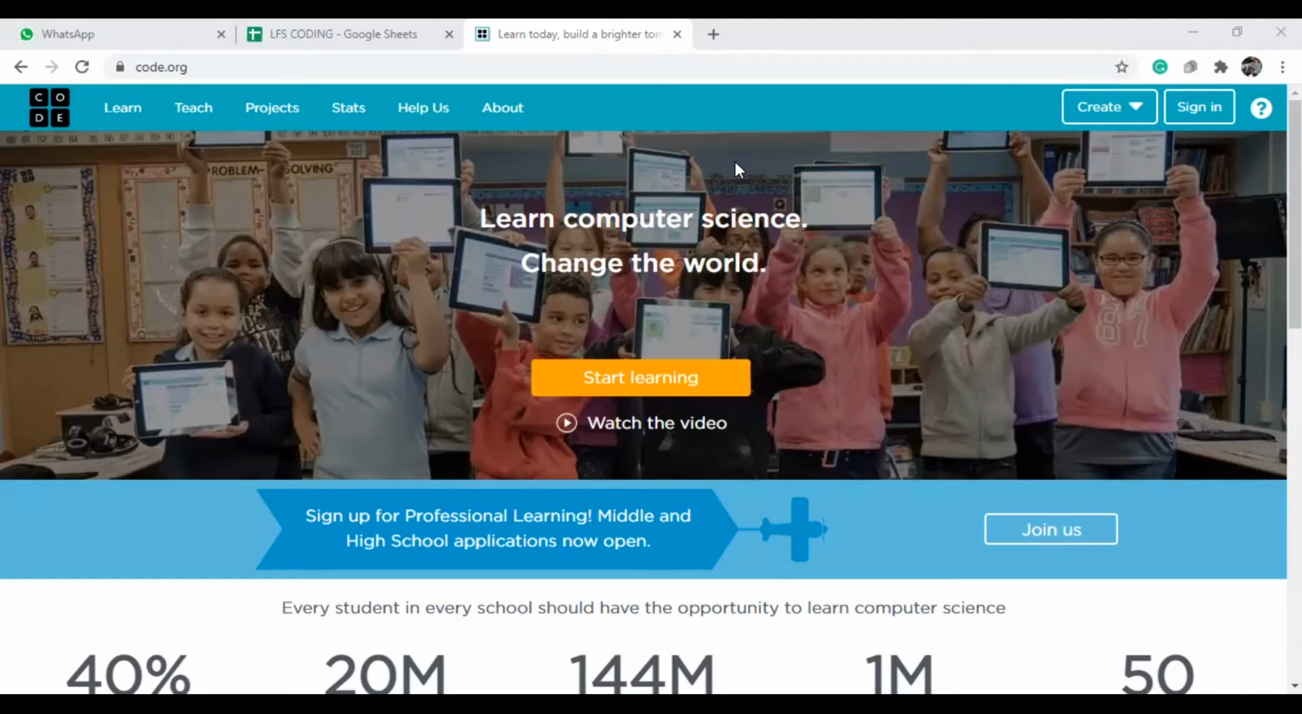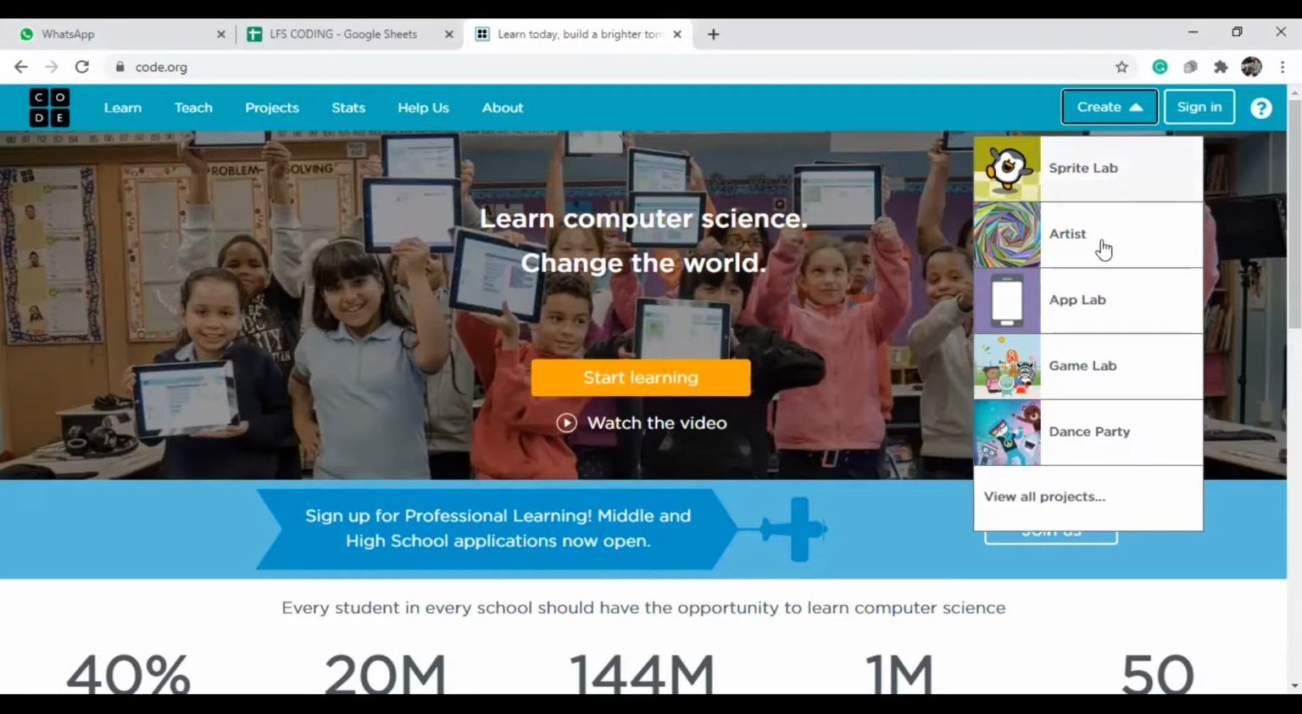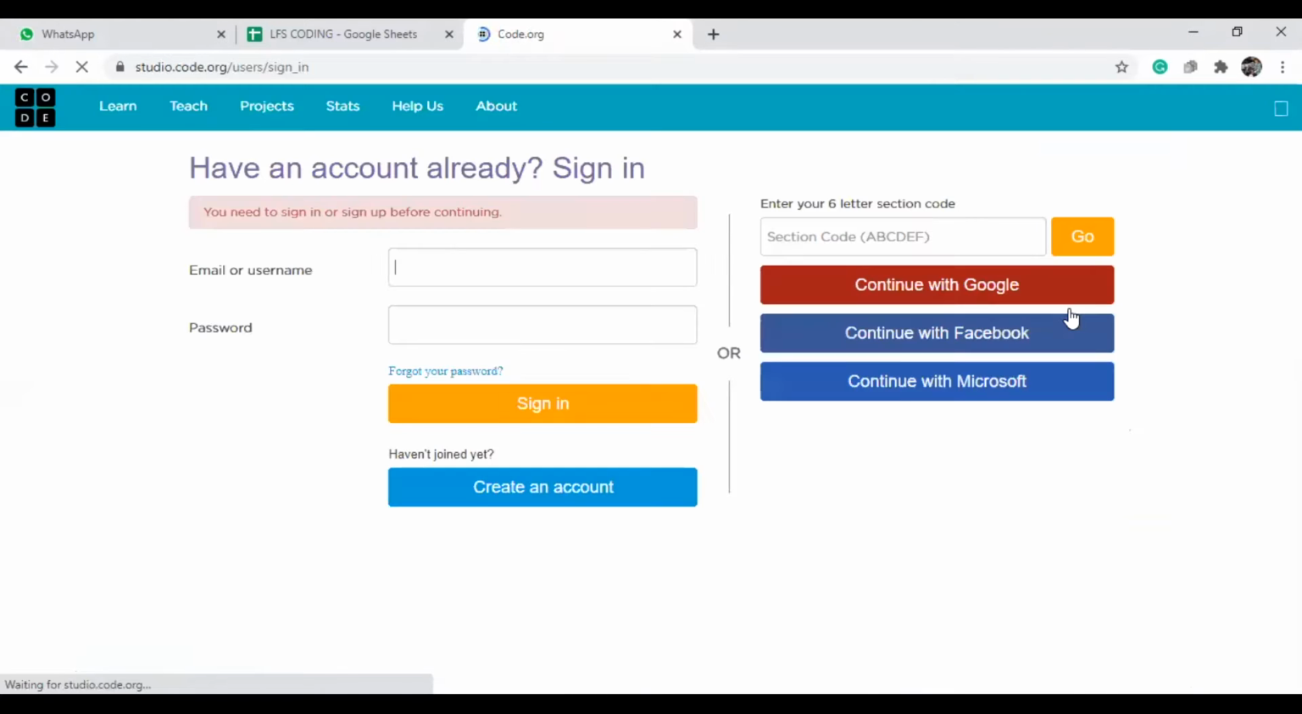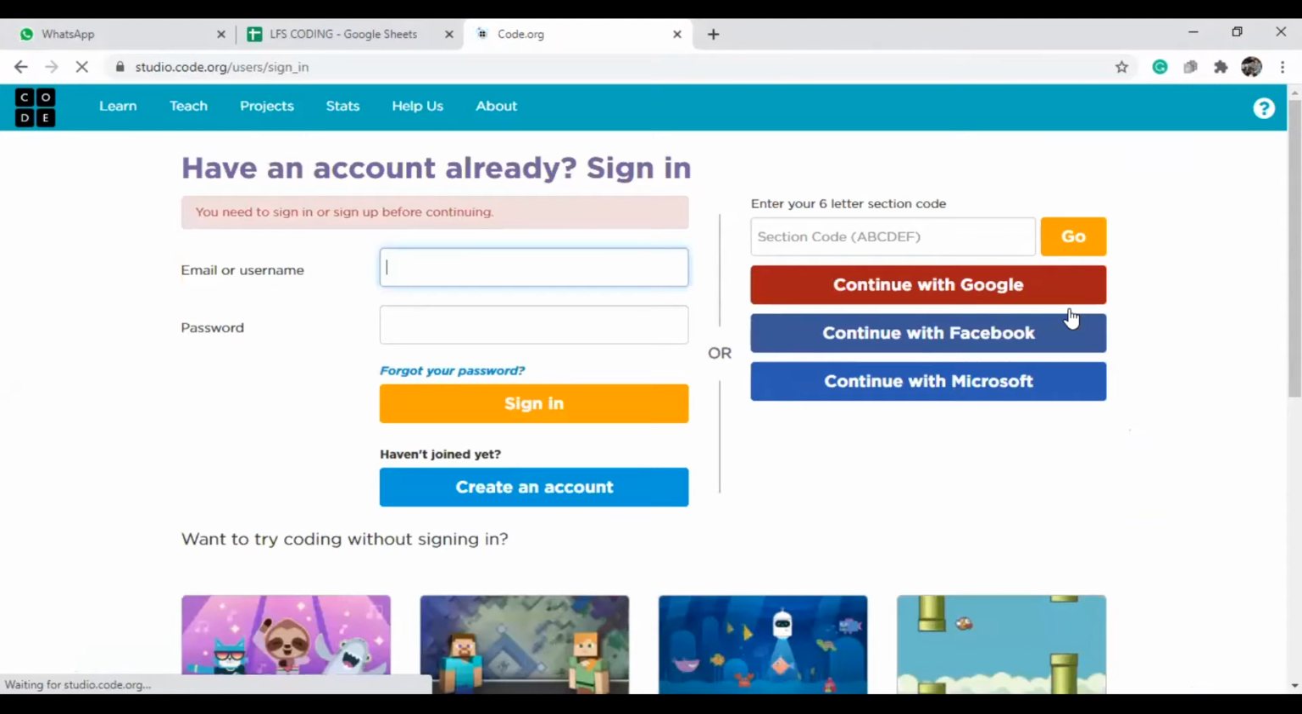But now I'm taking App Lab. This App Lab has a virtual mobile phone, a virtual mobile screen. Whatever you want to do, you can do it on the screen. If you want to join, you can join with your Google account.